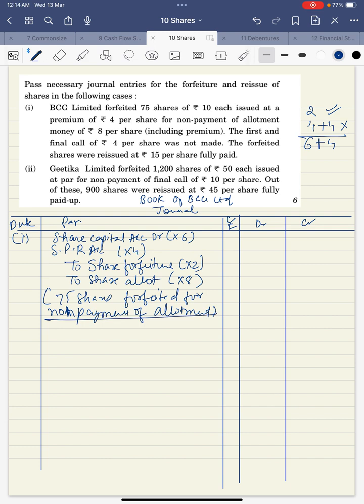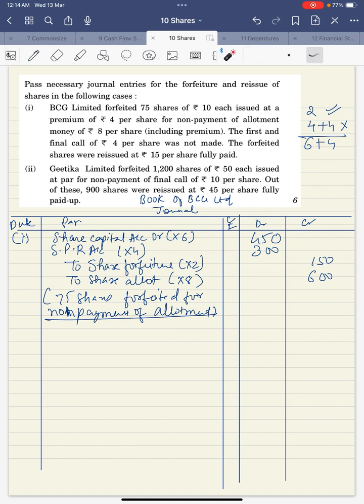What amounts am I going to write? How many shares? 75. So now multiply 75 with the values you have written in the bracket. Here you will get 450, into 4, 300, into 2, 150 and share allotment 600. So this is the forfeiture entry.